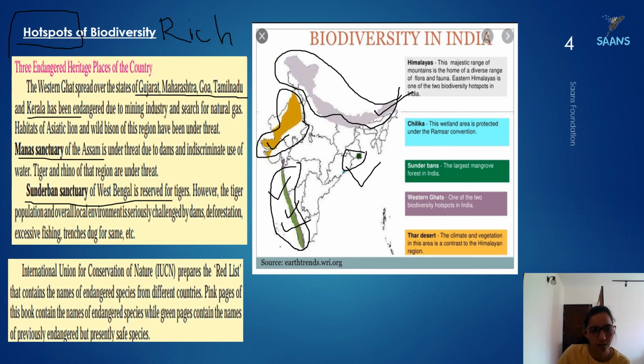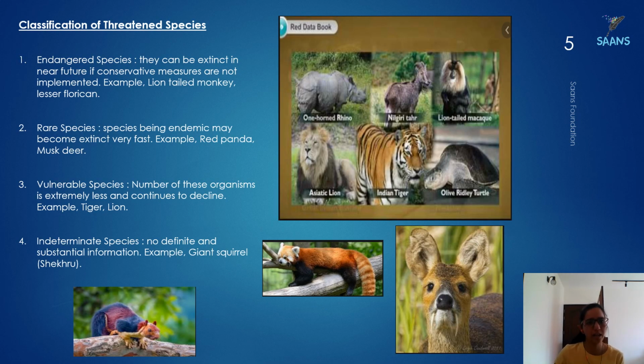Again, IUCN, as I told you, is just telling you that the government maintains records. So one of the government bodies that maintains records is the IUCN. Let's go to the next slide now: classification of threatened. Threatened is the one in danger. These animals are in danger of extinction, which means they will not be there on planet Earth.